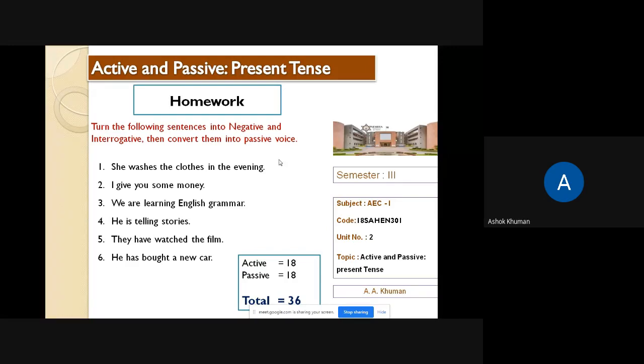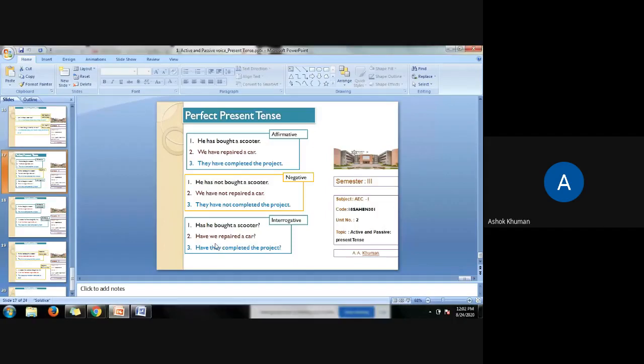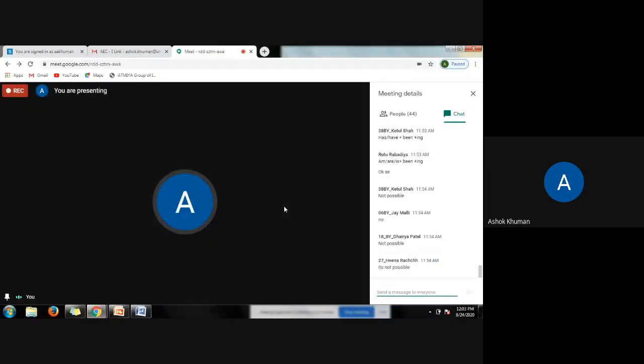If you have any doubt, you can approach me. Maybe in the next class, since most of you are confident in active and passive voice, we should not waste time. So maybe in the next class we will take past and future together if possible. You will get this PPT and an exercise sheet on Google Classroom. Everything should be written in your Advanced English Communication fair book. In the future, anytime I will ask.